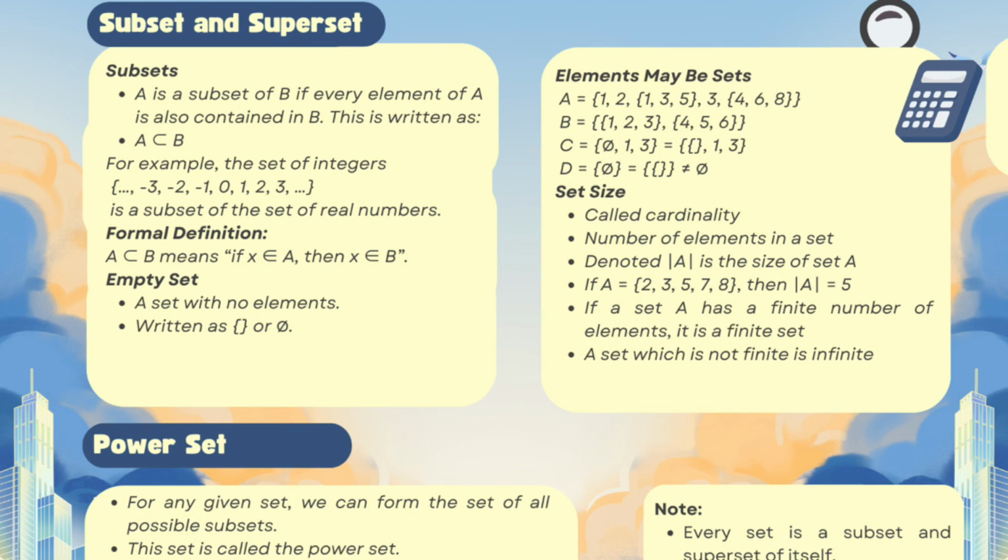Formally, we can say A subset B means if x is in A, then x is also in B.